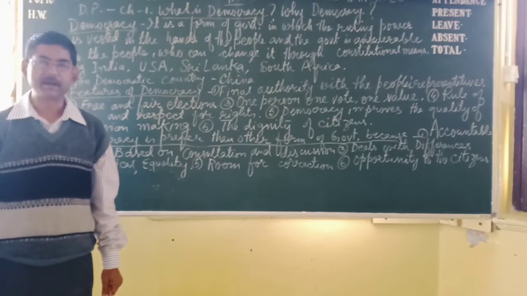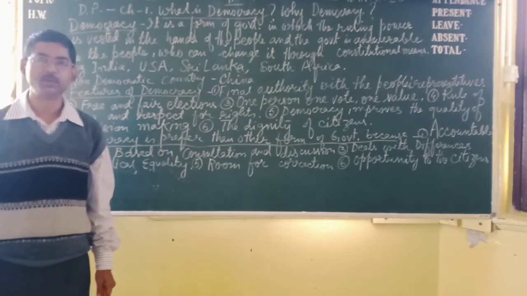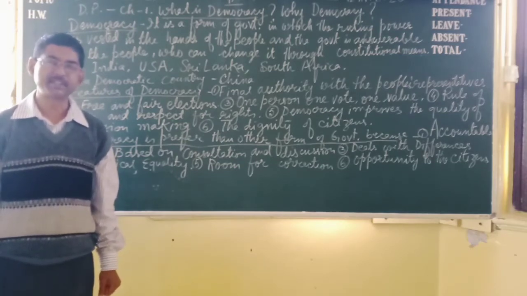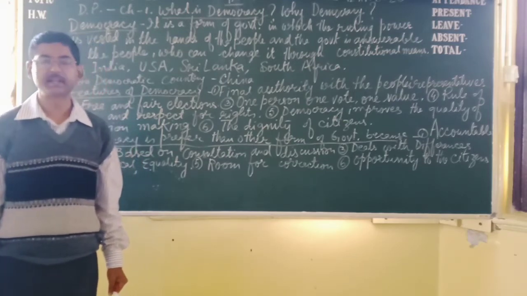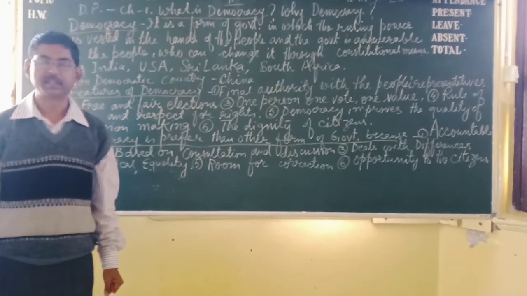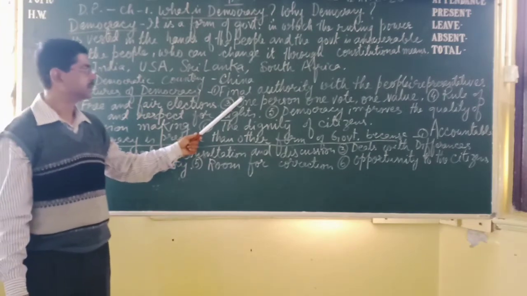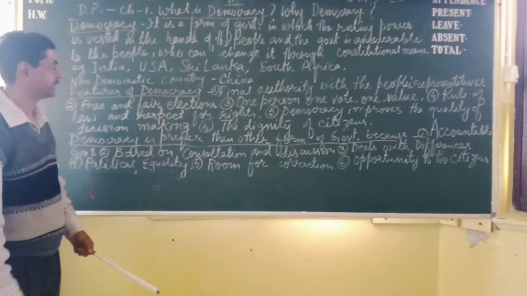India is a very big country. Here we cannot call all the people to make any decision. That's why our representatives, MLAs at the state level and MPs at the central level, are the representatives of the people. They have the authority to make the final decision.